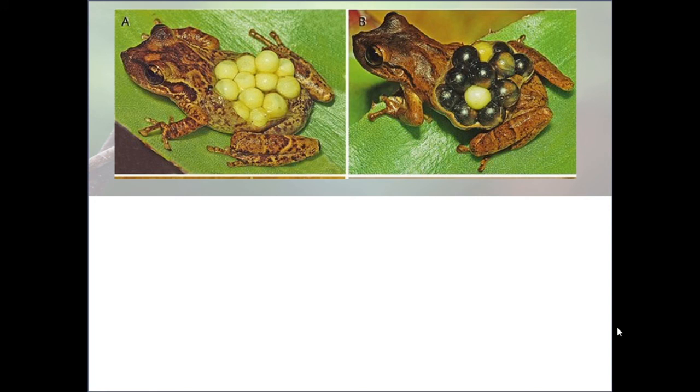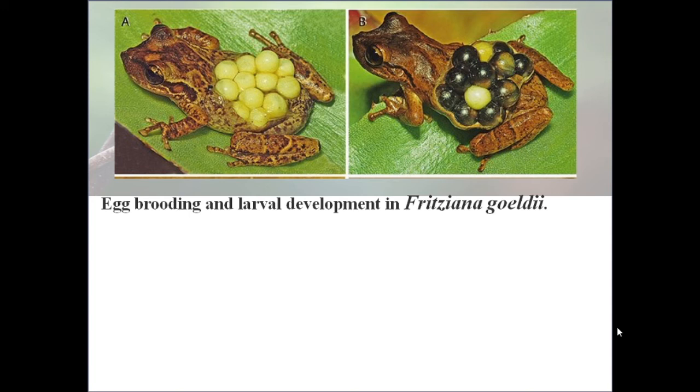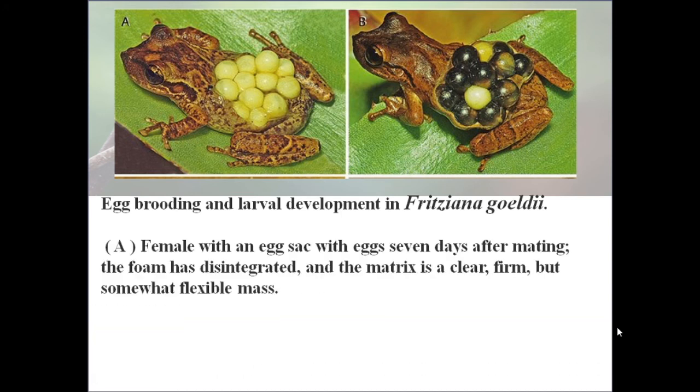In this figure, egg brooding and larval development in Flectonotus goeldii. In the first figure, the female with an egg sac with eggs of 7 days after mating.